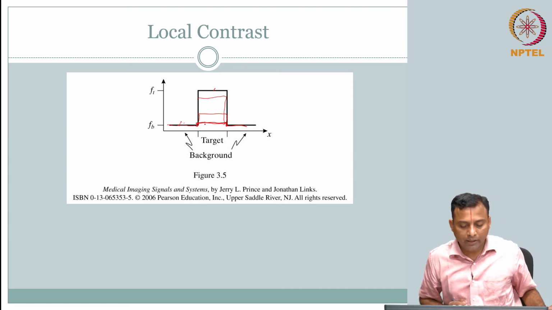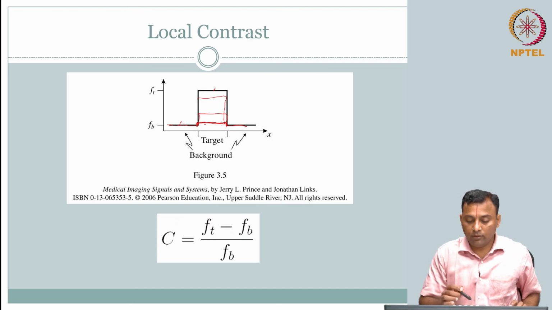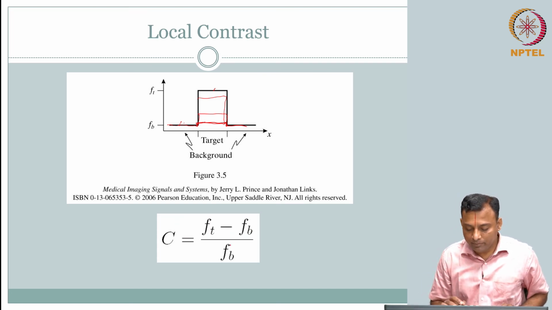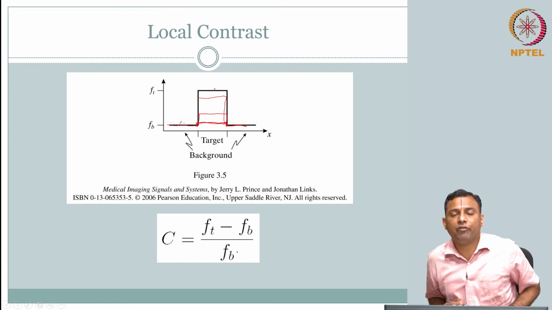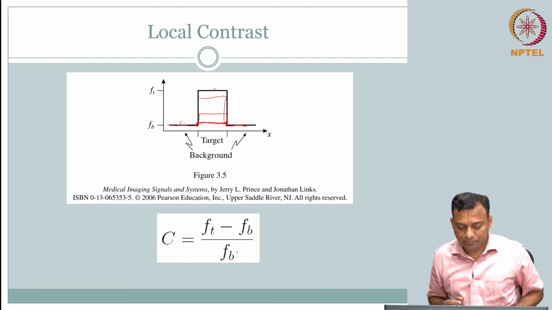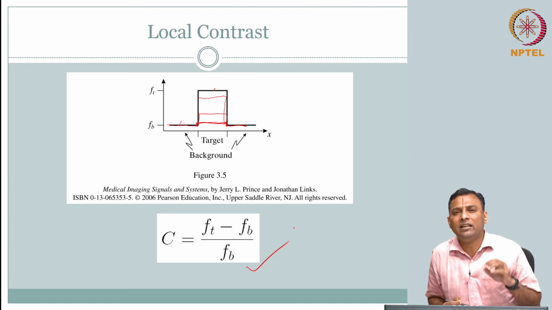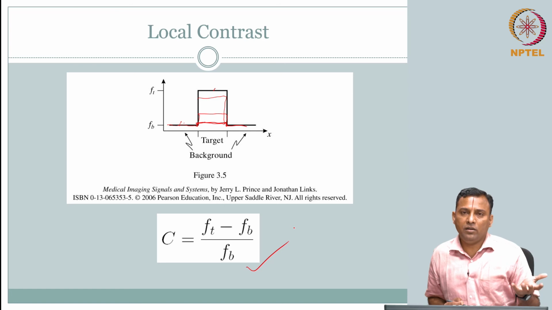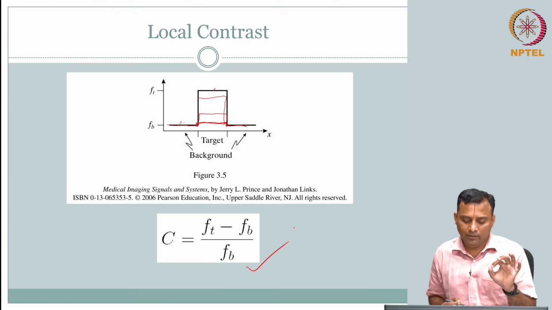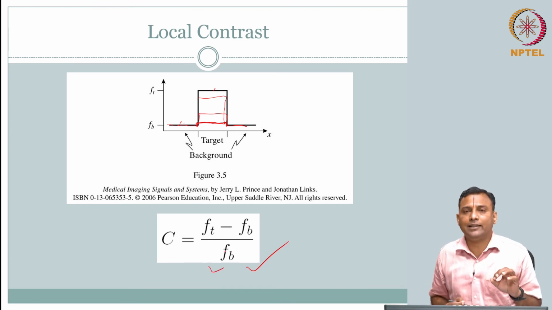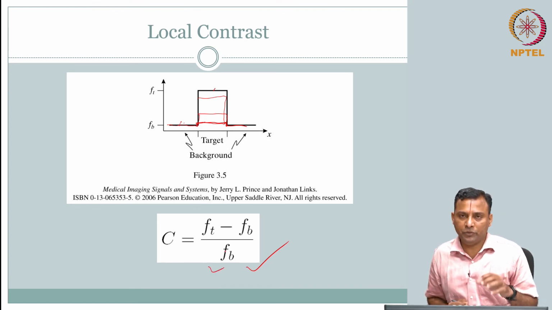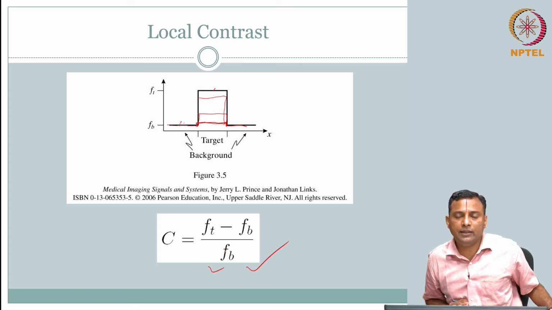Okay. So, that means you can calculate your local contrast as Ft minus Fb by Fb, just normalizing, right. So, Ft minus Fb by Fb. Again, this depends on the context; depending on the context one metric over the other can be used. If you are dealing with something specific, then your local contrast might come to the rescue. You may want to use this to capture that. If you are just interested in characterizing the system, then maybe MTF is a better tool.